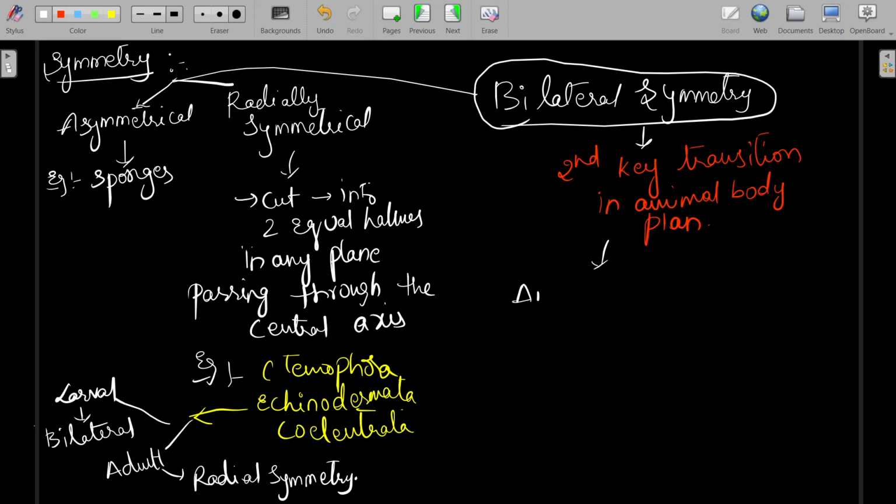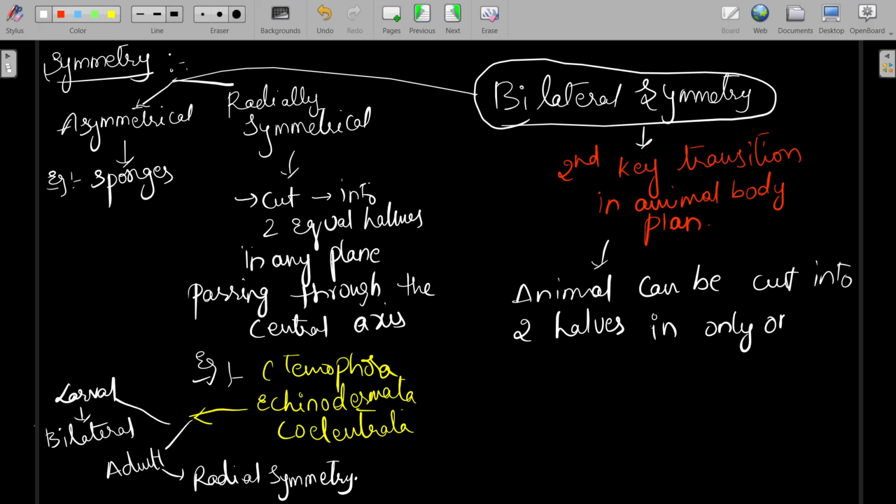So an animal that can be cut into two halves in only one plane is called bilateral symmetry.